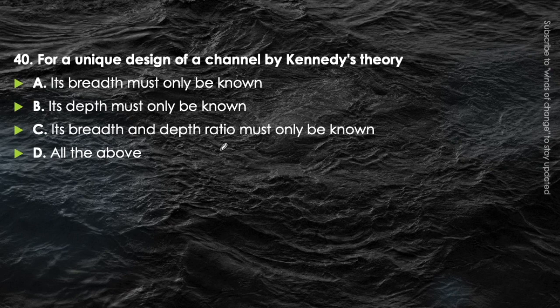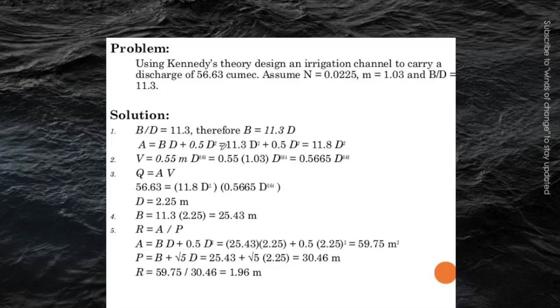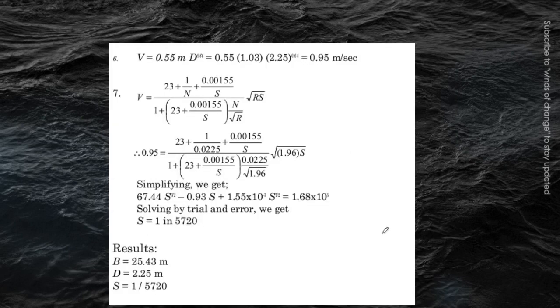If you have solved any design problem of Kennedy theory, then you will be able to answer this question very well. The answer is its breadth to depth ratio must be known, that is B by D ratio has to be known, and the rest of the things we can assume as well as calculate. You can see here, this was an example. I have found it on the internet. In this example, discharge was given, N was given, M was given, and B by D ratio was given. If these things are given, then you can easily find out the parameters of the canal. This is the procedure. You can watch this. I am skipping it and moving further.